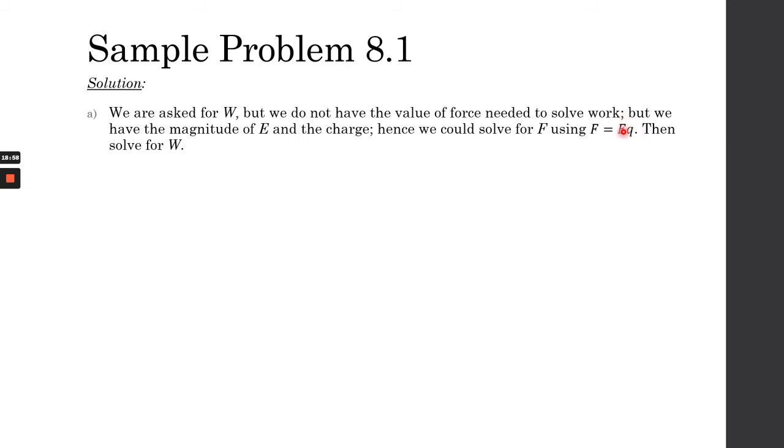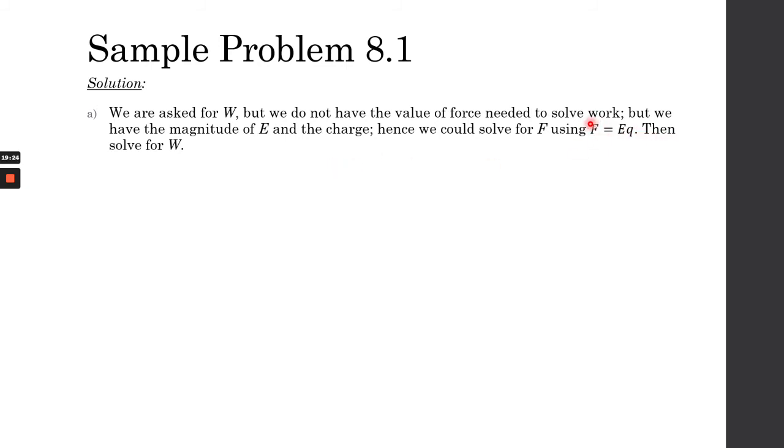So the magnitude of electric field is basically equal to the force divided by the charge of the particle inside an electric field. So by rearranging the equation, we can get the force is equal to the magnitude of the electric field multiplied by the charge of the particle inside the electric field.